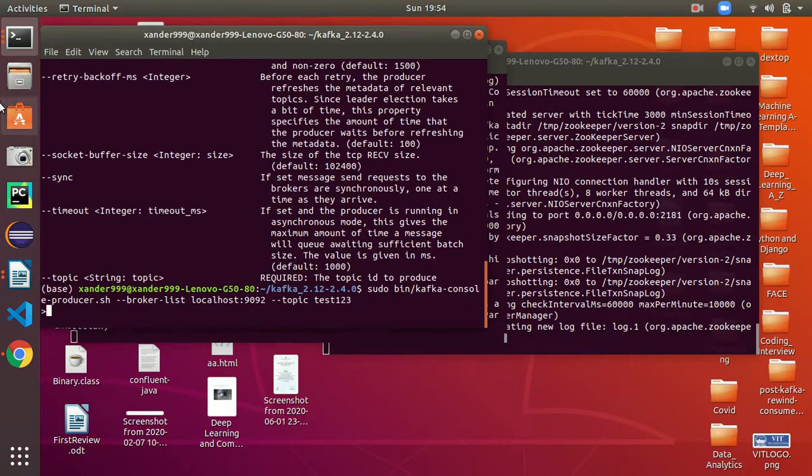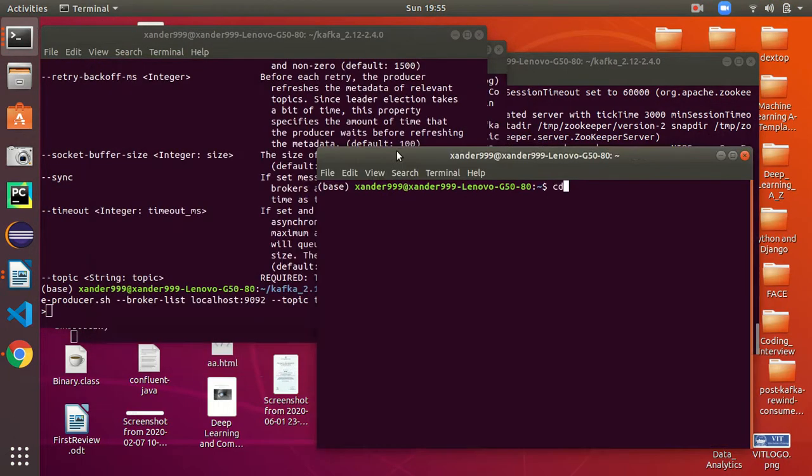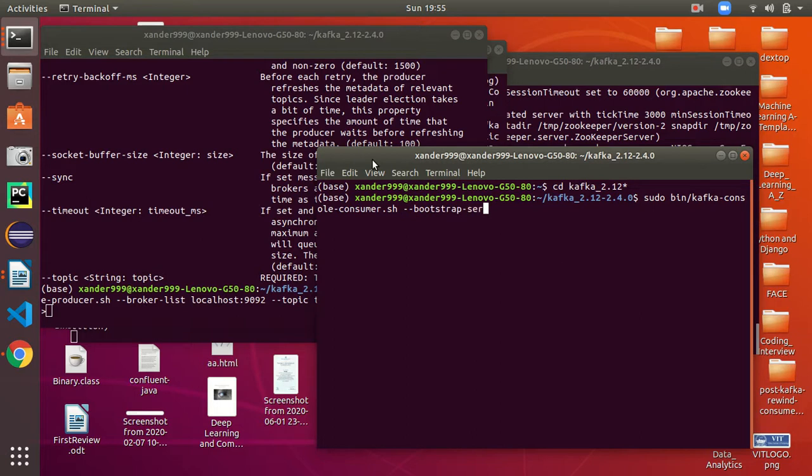Let's do another thing, start another process for the consumer. For this we will be using the bootstrap server option, specifying the server on which our Kafka has been running.